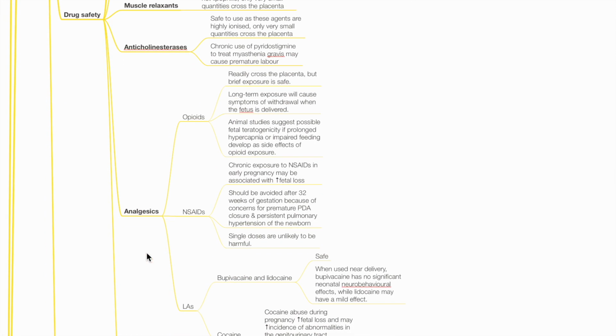Regarding analgesics, opioids readily cross the placenta, but brief exposure is safe. Long-term exposure will cause symptoms of opioid withdrawal when the fetus is delivered. Animal studies suggest possible fetal teratogenicity if prolonged hypercapnia or impaired feeding develops as a side effect of opioid exposure.